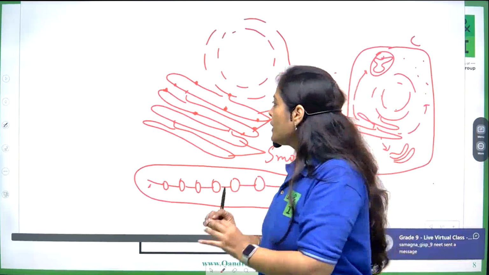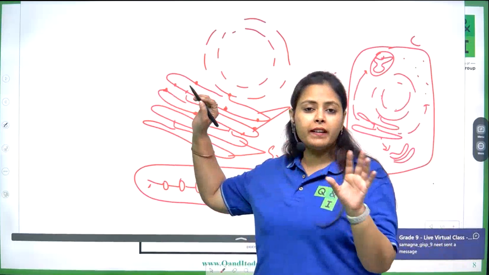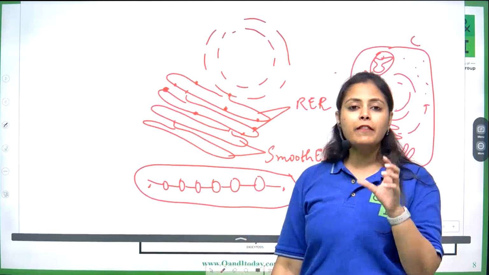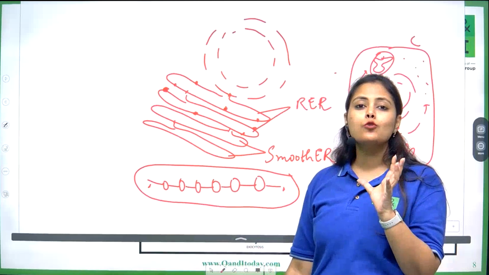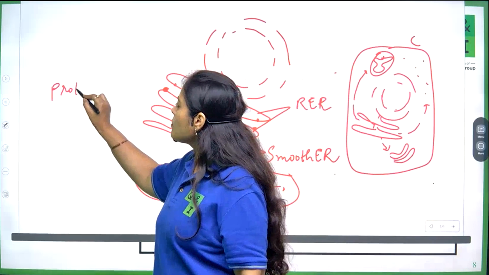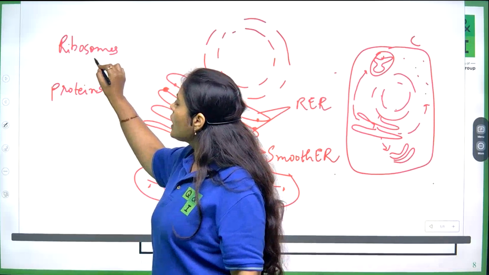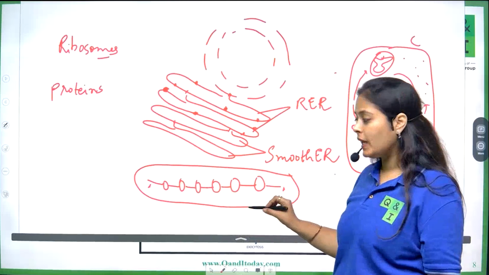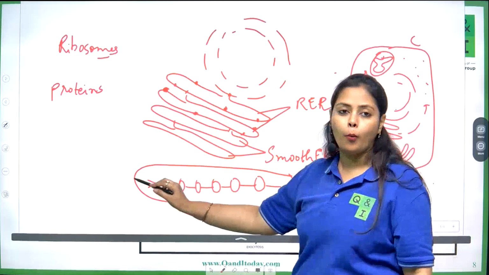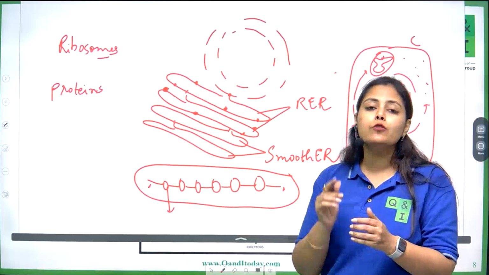Now students, what exactly is happening? Please understand this very, very important point. You will not find it in any book, which I am going to tell you now. See, these are ribosomes. The main function of ribosomes, or the only function of ribosomes, is to manufacture proteins. So ribosomes are making proteins. If you see the structure of a protein, it is basically made by the ribosomes in this form. These beads are the individual units of proteins.